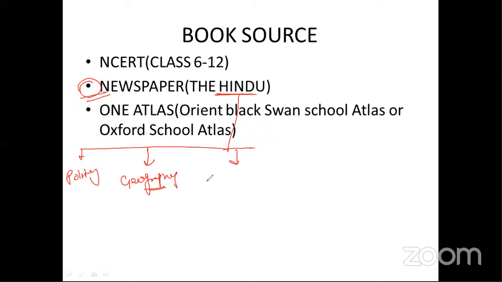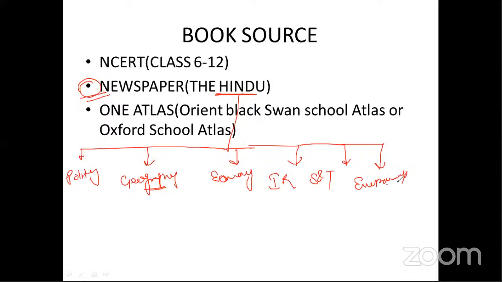You have to select topics in it, like polity, geography, then economic topics you have to find. You should find a topic related to international relations, science and technology, and the environment. You can divide your current affairs into these topics: polity, geography, economy, IR. Sometimes you see in a newspaper they also mention art and culture and history.